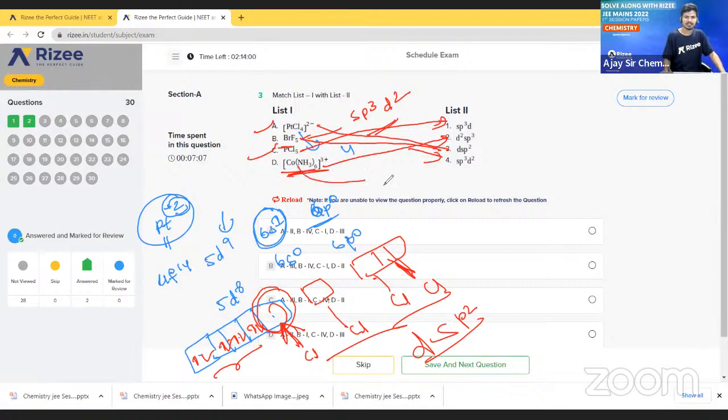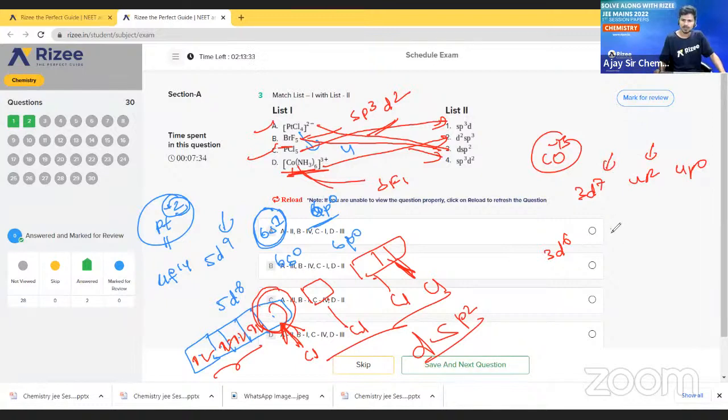Here NH3 is acting as a strong field ligand only. If you have confusion, you can find that cobalt has +3 oxidation state. At +3 oxidation state, cobalt will show 3d7 and 4s2, and 4p0. +3 means we have to remove 3 electrons. That means we will get 3d6. From 4s we remove 2 electrons, and from 3d 1 electron. So 4s0 and 4p0.